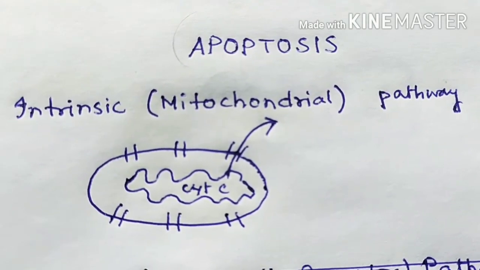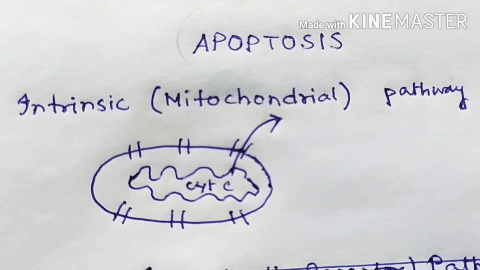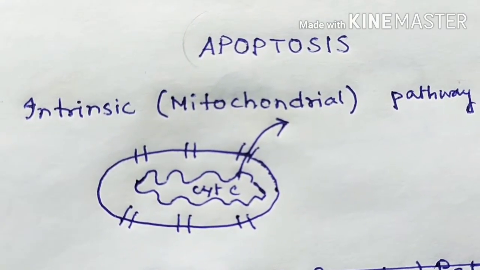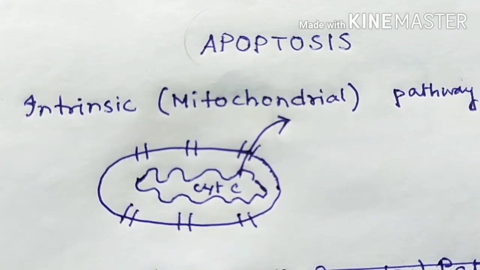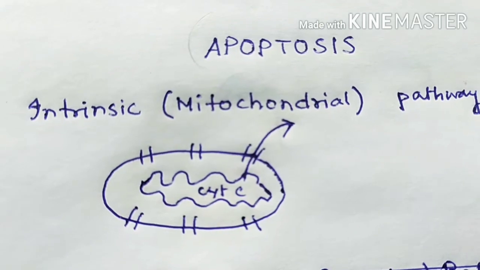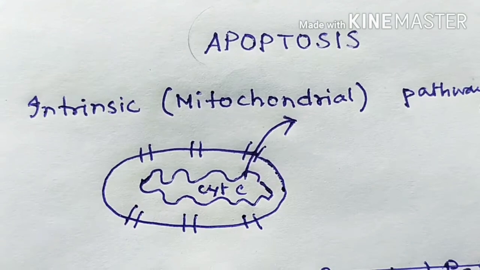There are two main pathways of apoptosis. The first pathway is intrinsic and the second pathway is extrinsic. Intrinsic pathway. Intrinsic pathway is also known as mitochondrial pathway.